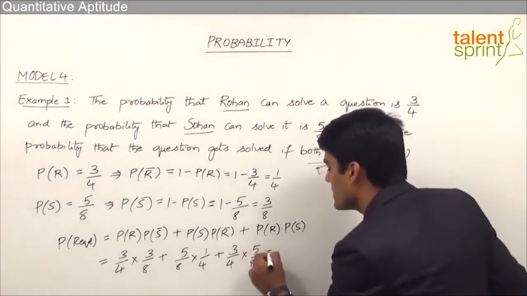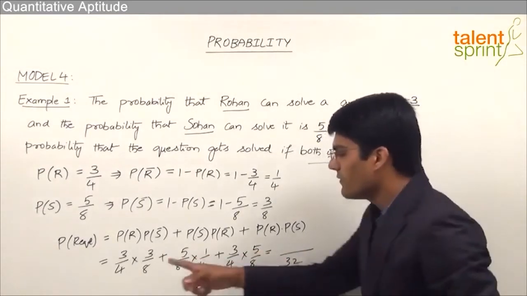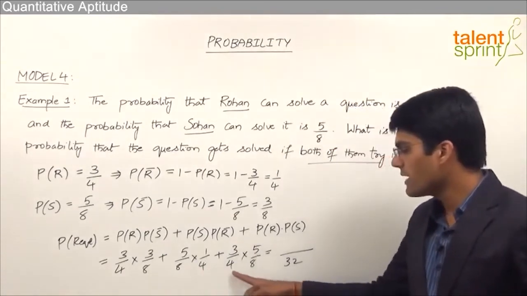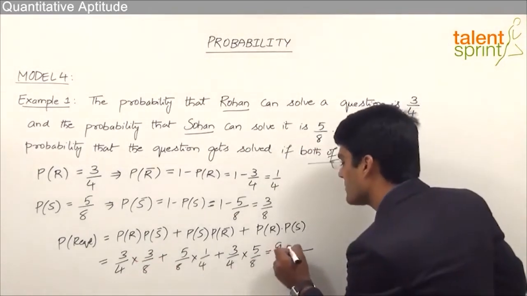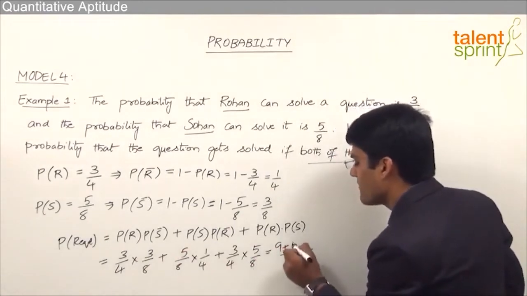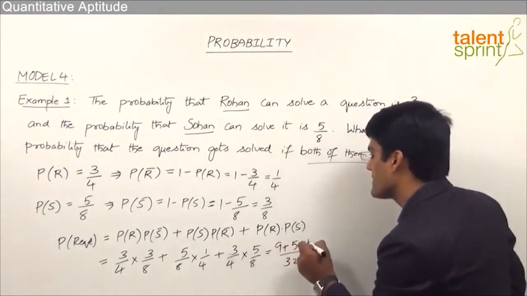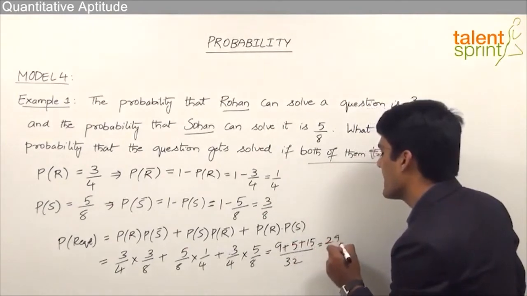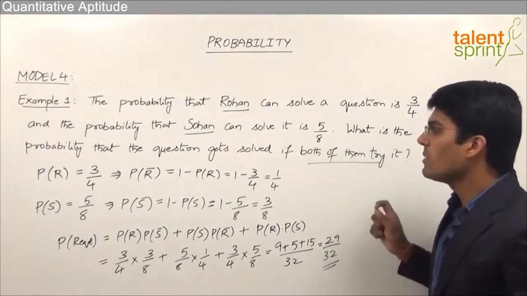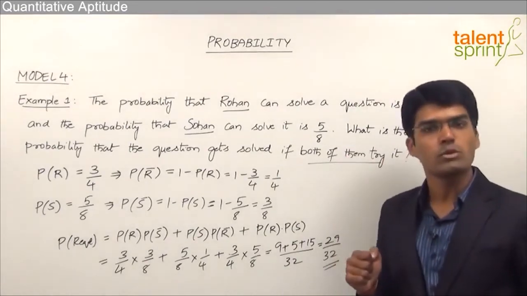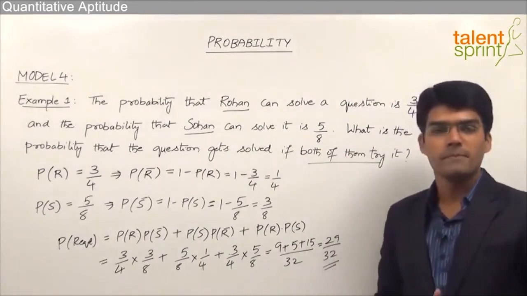So the LCM here is equal to 32. Why? Because 4 into 8 is 32, 8 into 4 and again 4 into 8 gives us 32. Now 3 into 3 is 9 plus 5 into 1 is 5 plus 3 into 5 is 15. So we get total 29 by 32. So that's the answer for the given question. That means the probability that the question gets solved if both of them try it will be 29 by 32.